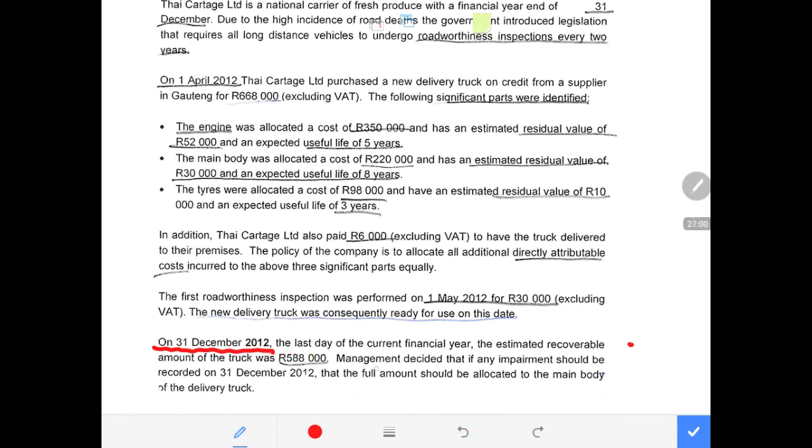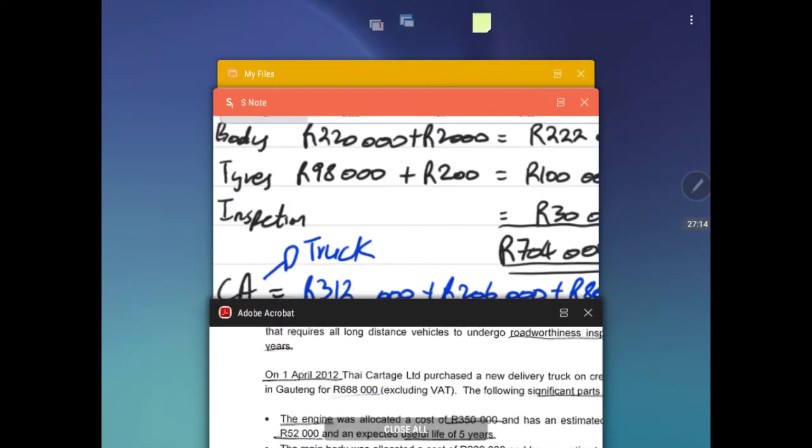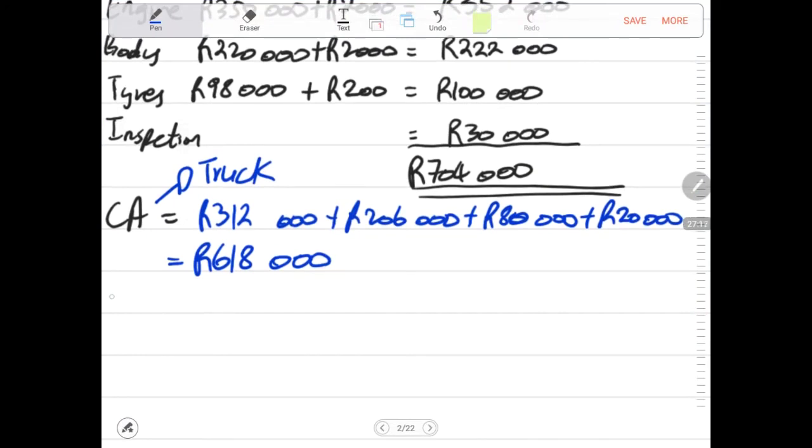So if there is no damage up until the end of the year and they say on 31st of December of the current year, the estimated recoverable amount of the truck is 588,000. So now that means there is a recoverable amount. We compare the recoverable amount, 588,000 rands, with the carrying amount of this asset.